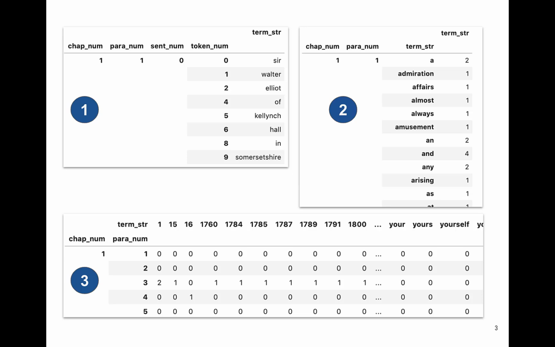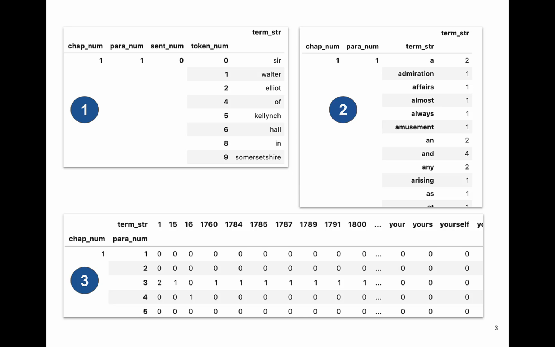You can see that these are tokens in the sense that each term may appear more than once, and we're just showing them in the order of appearance, from offset 0, 1, 2, 3, 4, 5, 6, 7, 8, 9.